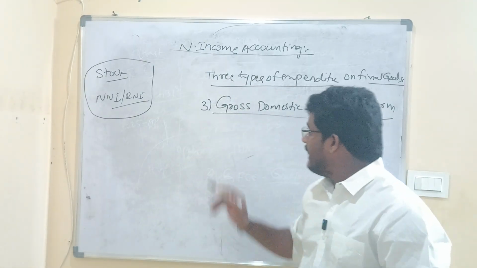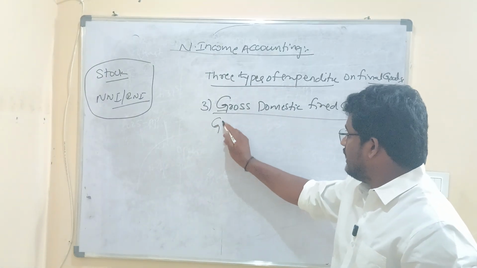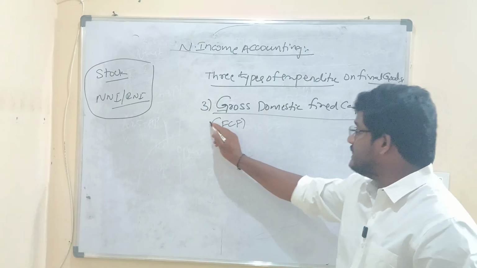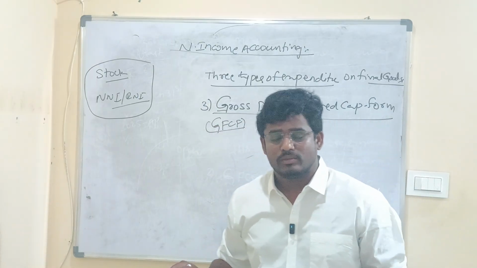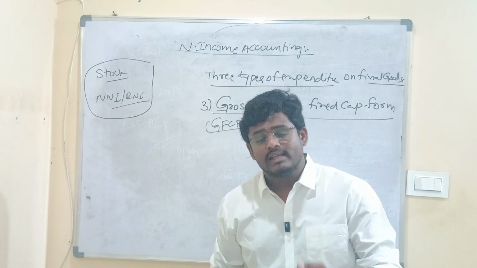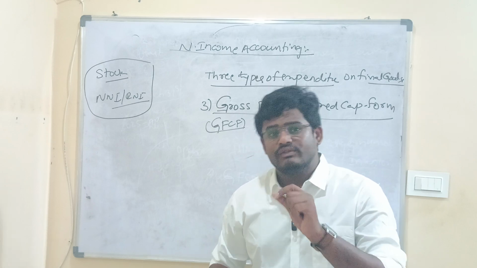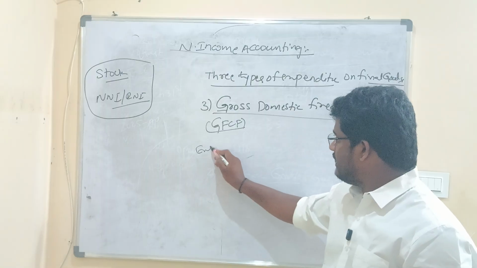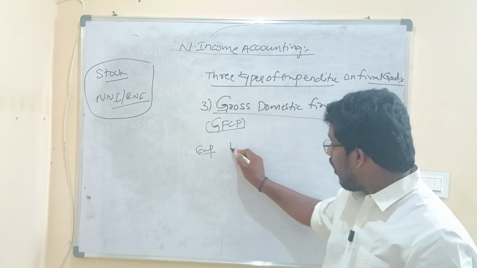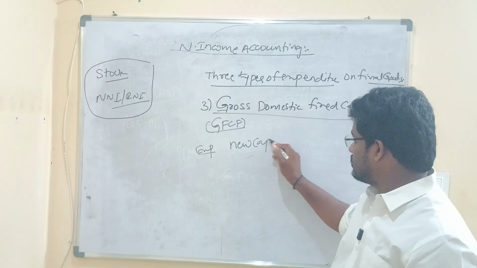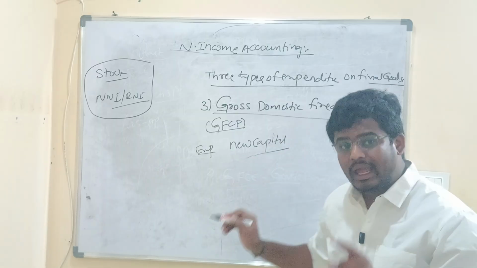In short form, it is referred to as GFCF. Now, what exactly is GFCF? GFCF means it is an expenditure done on new capital goods. Remember, it is the expenditure on new capital goods.